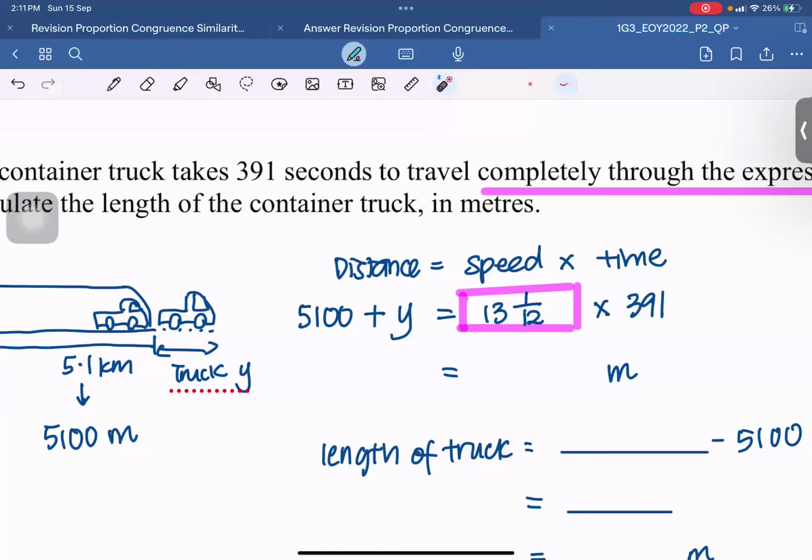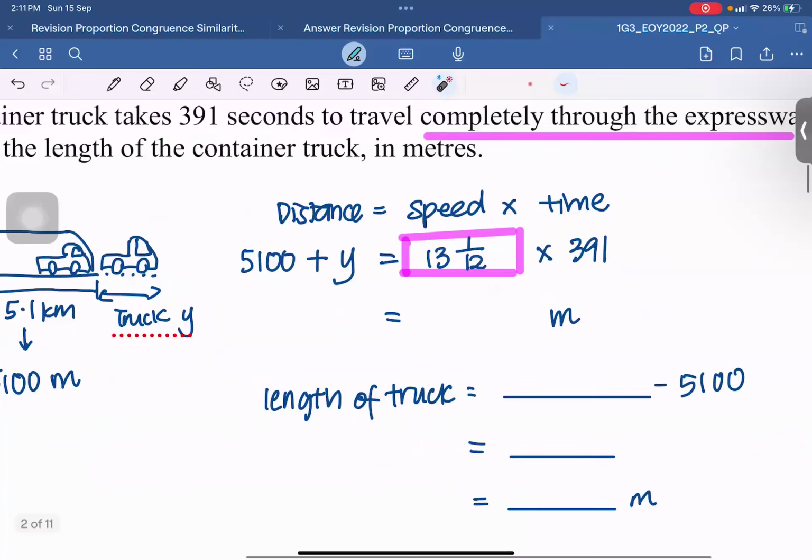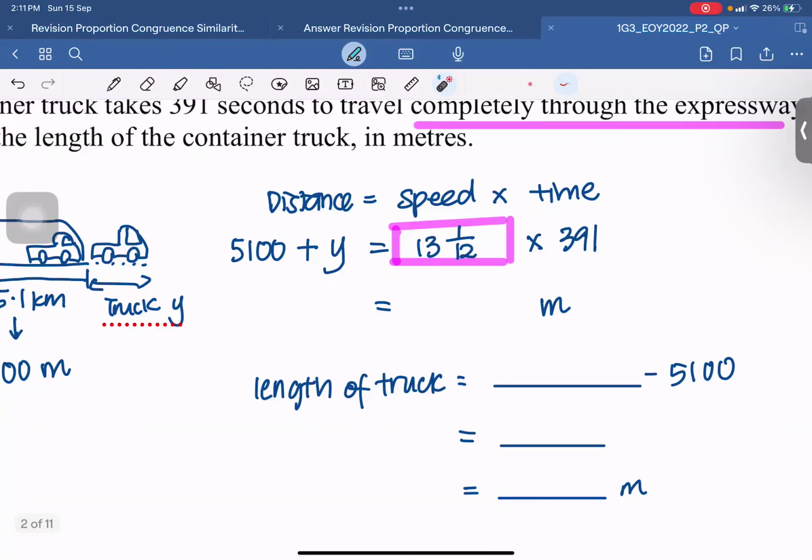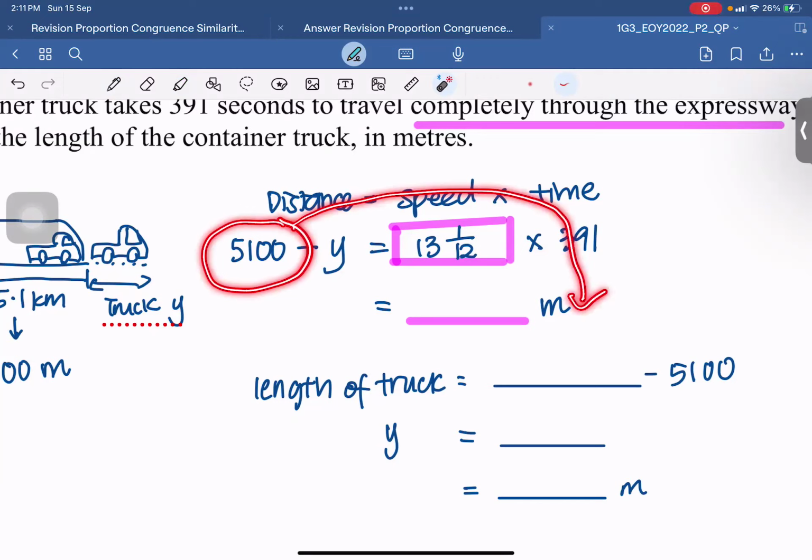So if I want to find the length of the truck, how should I find the answer? The value for y will be equal to this answer that you can get. Use the answer, then get rid of the 5,100, subtract away, and you get your answer in meters, right? Maybe your answer is not a nice number, not very sure.